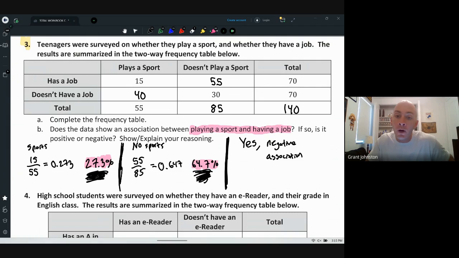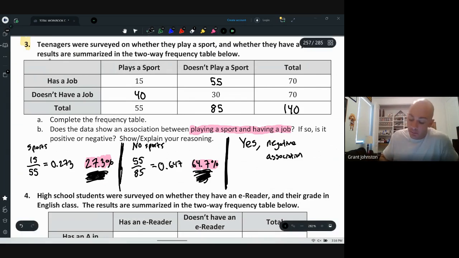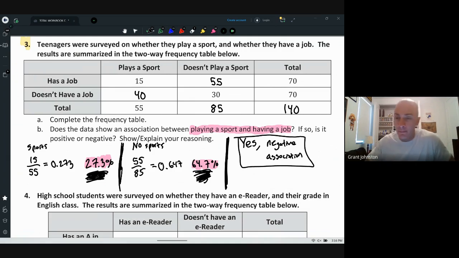Those who play a sport are less likely to have a job, hence the negative association. So pretty confusing. Try to wrap your head around it. But again, that would be a negative association because they were less likely to have the job. So do your best on the rest.